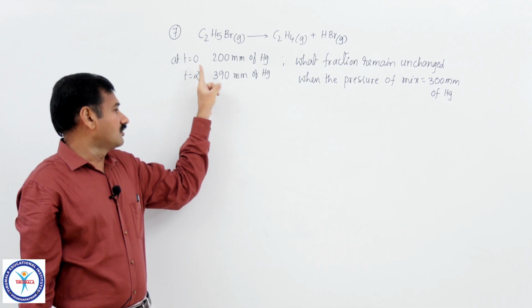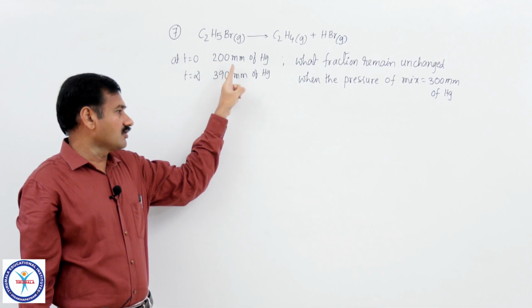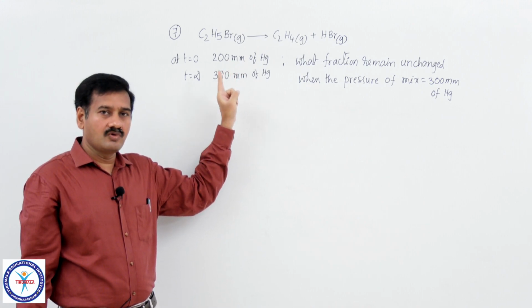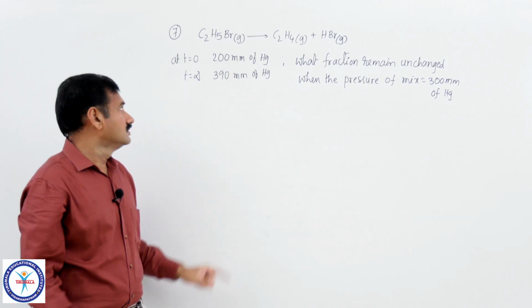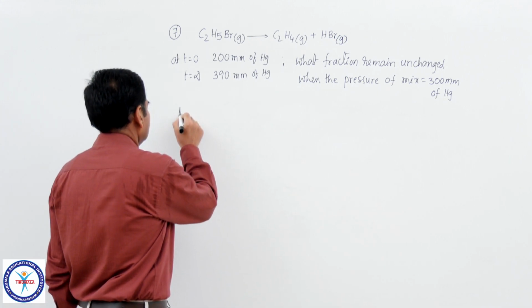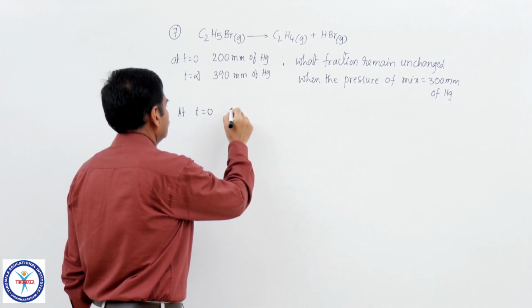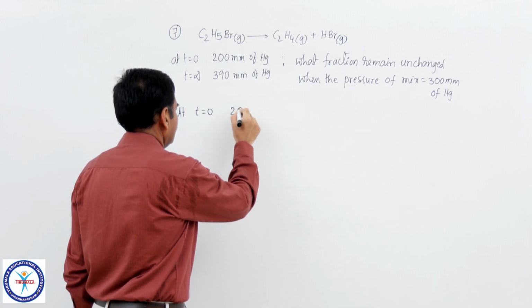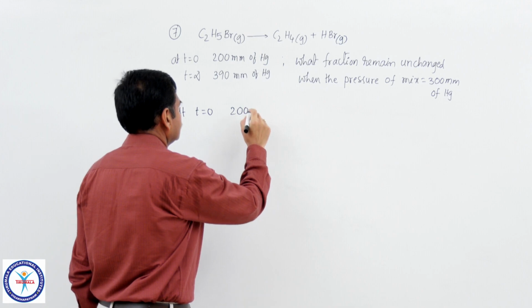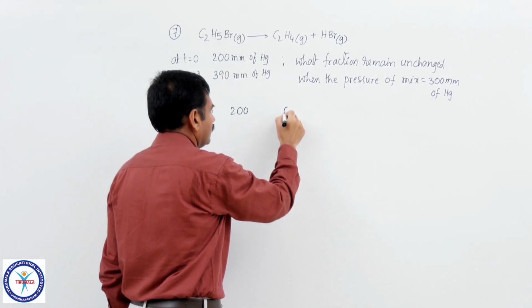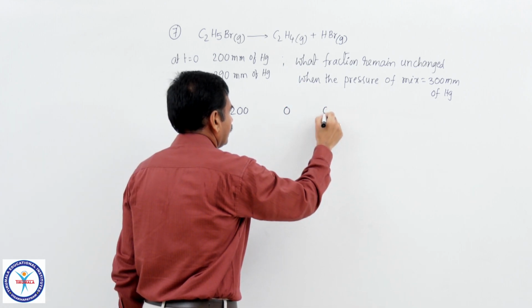At time t equal to 0, the pressure is 200 millimeter of mercury. I am assuming that it is only because of ethyl bromide. At t equal to 0, only ethyl bromide is present, its pressure equal to 200 millimeter of mercury, there is no ethene and hydrogen bromide formed.